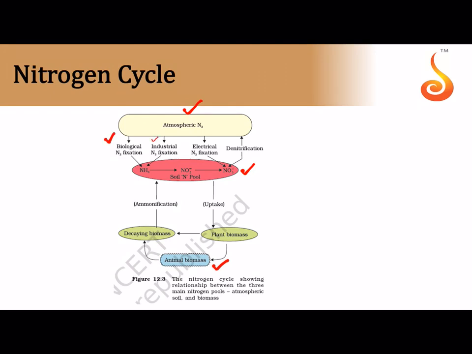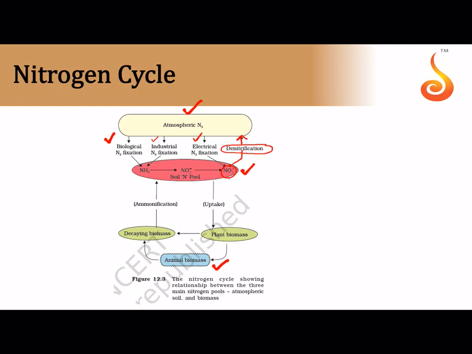Industrial nitrogen fixation, like thermal power plants and industrial combustion, can convert nitrogen into ammonia. Electrical nitrogen fixation, like lightning and UV rays, can convert the atmospheric nitrogen, about 78% of the atmosphere, and some of it is converted into nitrate, that is NO3 minus. Sometimes the nitrate present in the soil can get reduced into nitrogen, and this process where nitrate in the soil is given back into the atmosphere is referred to as denitrification.